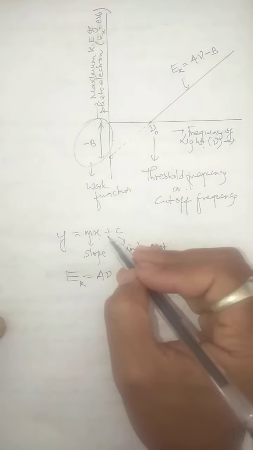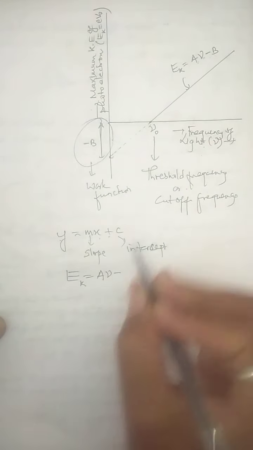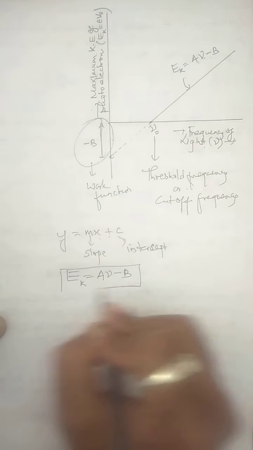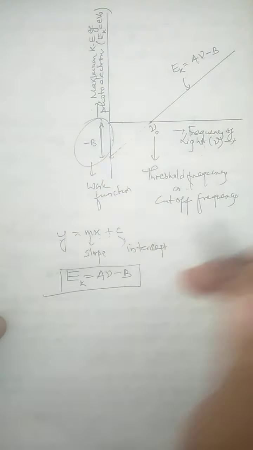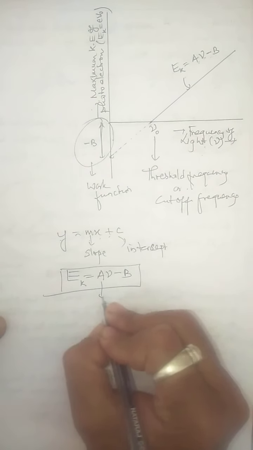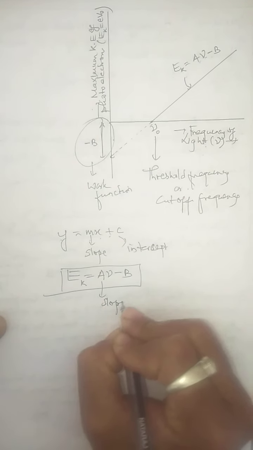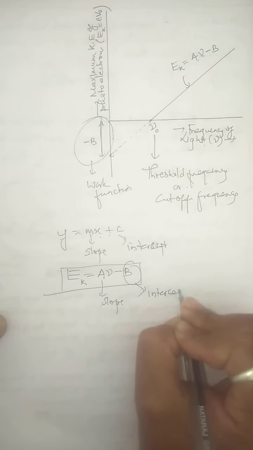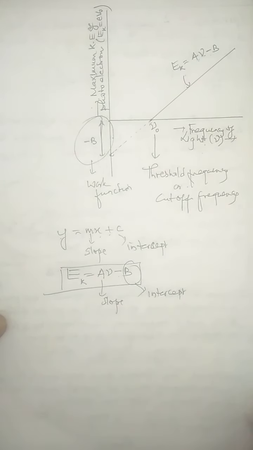Here not a plus sign but a minus sign, because we have a negative intercept, which equals b. But what intercept, children? Negative intercept.